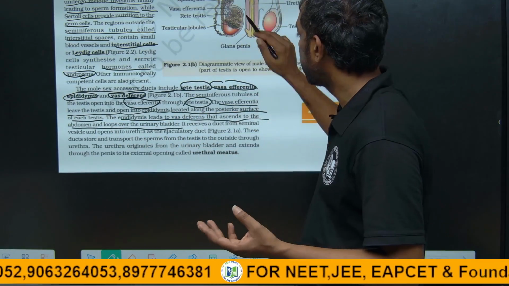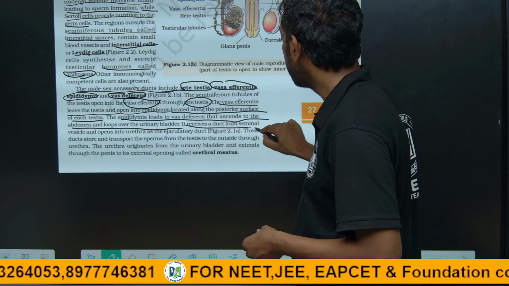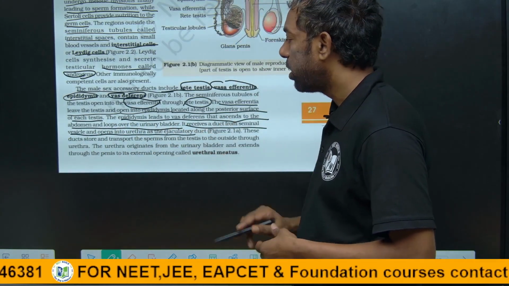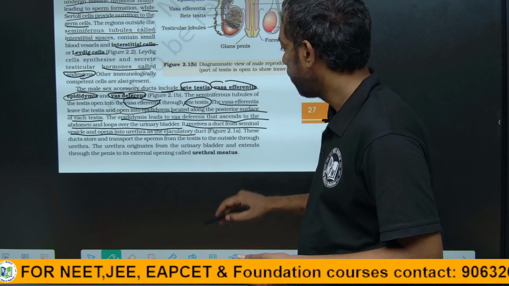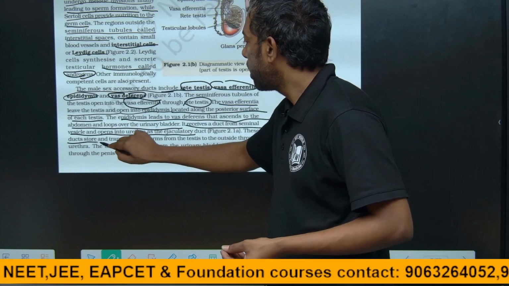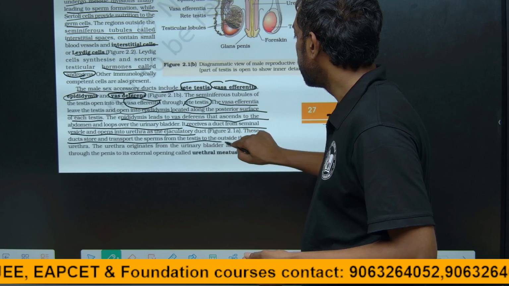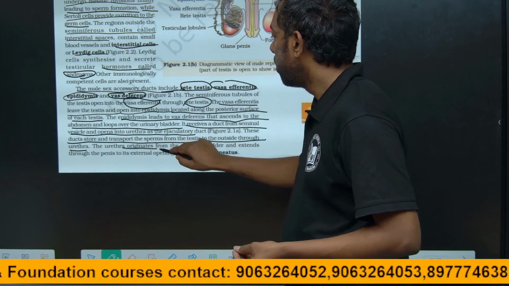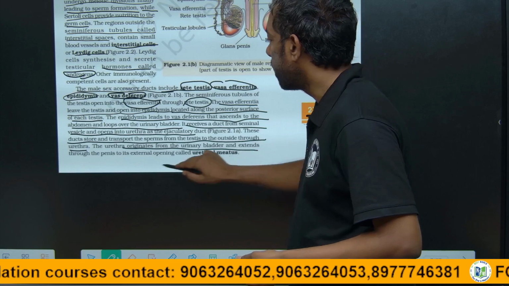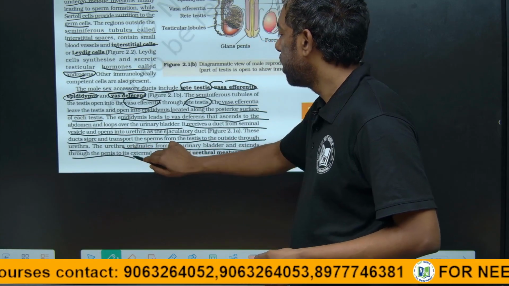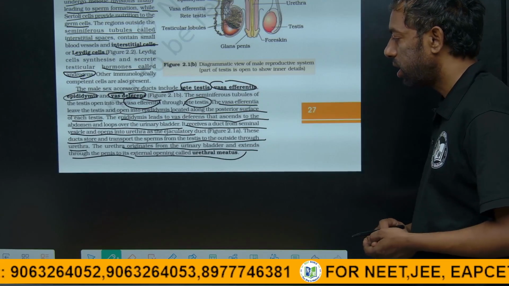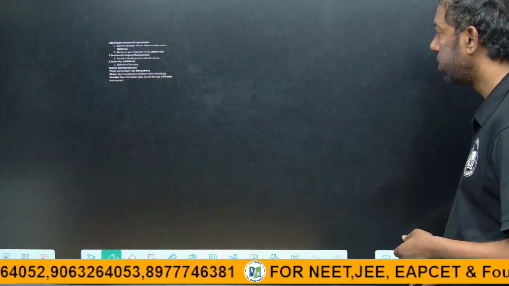The duct from the seminal vesicles opens into the urethra through the ejaculatory duct. The ducts store and transport the sperm from the testis to the outside through the urethra. The urethra originates from the urinary bladder, extends throughout the penis and has an external opening, the urethral meatus. Guys, this is about the male reproductive system.